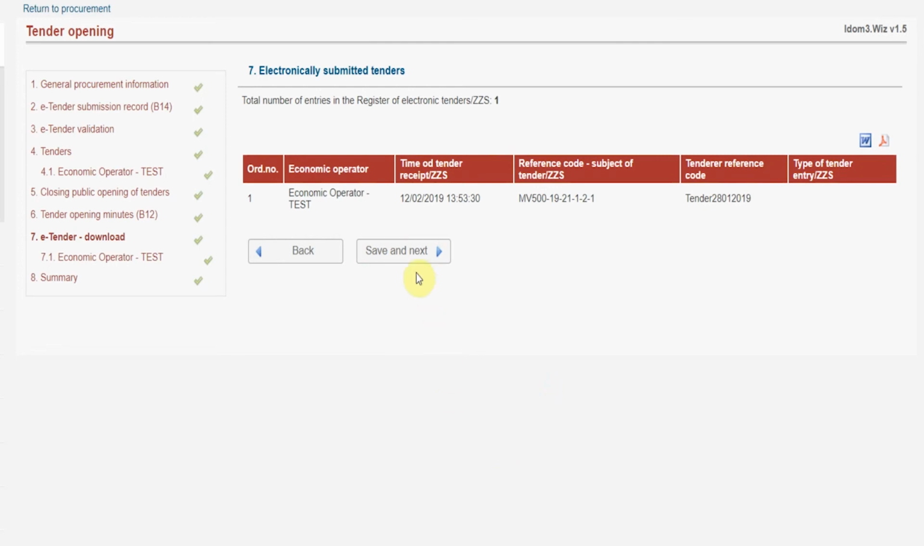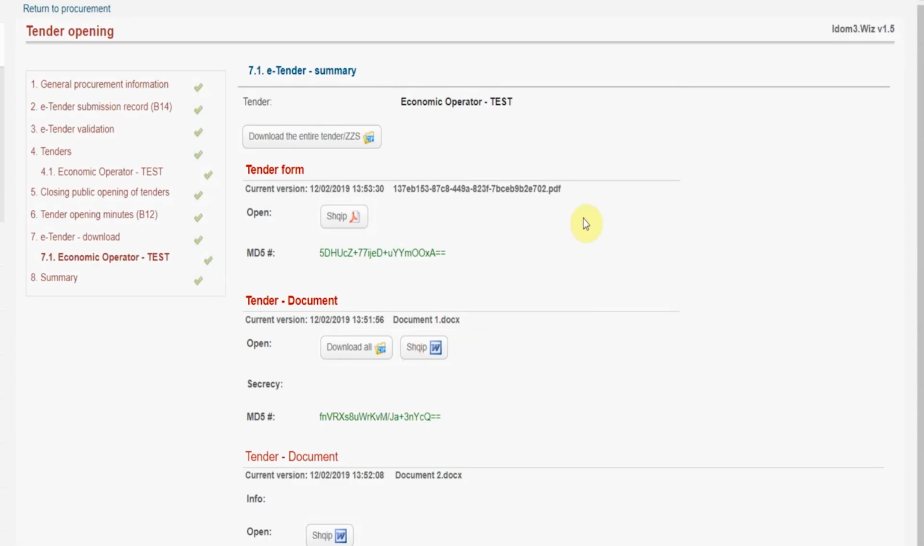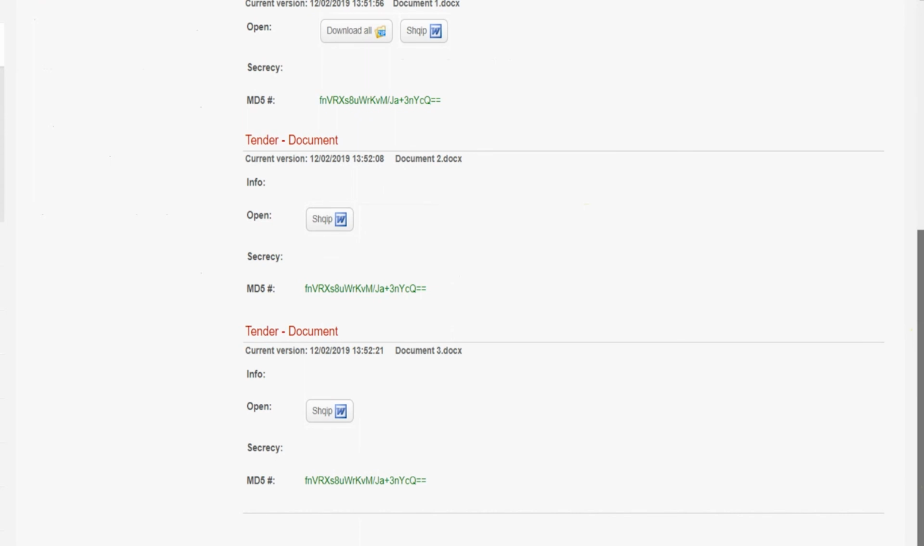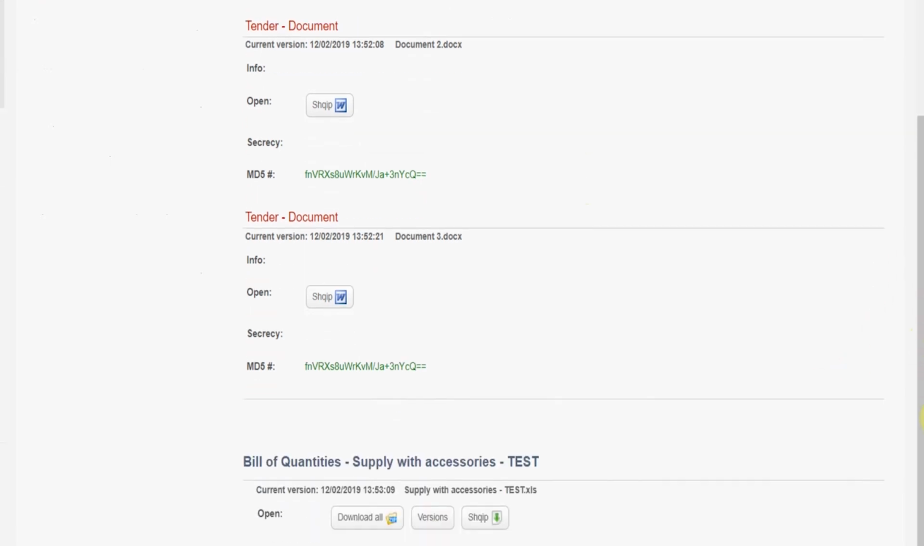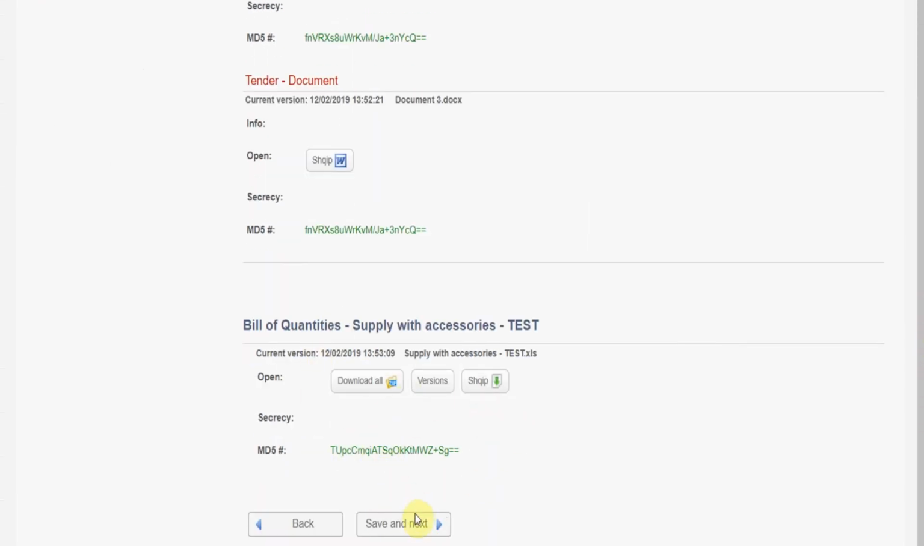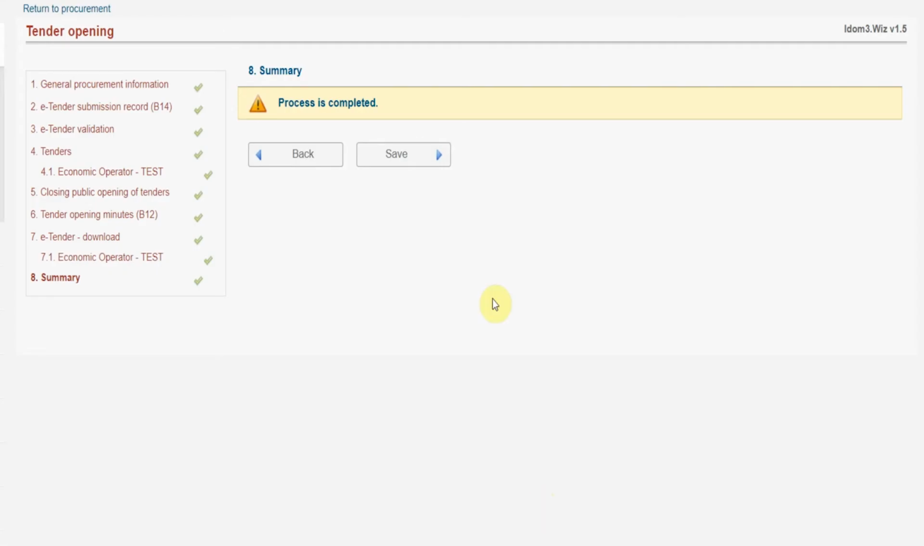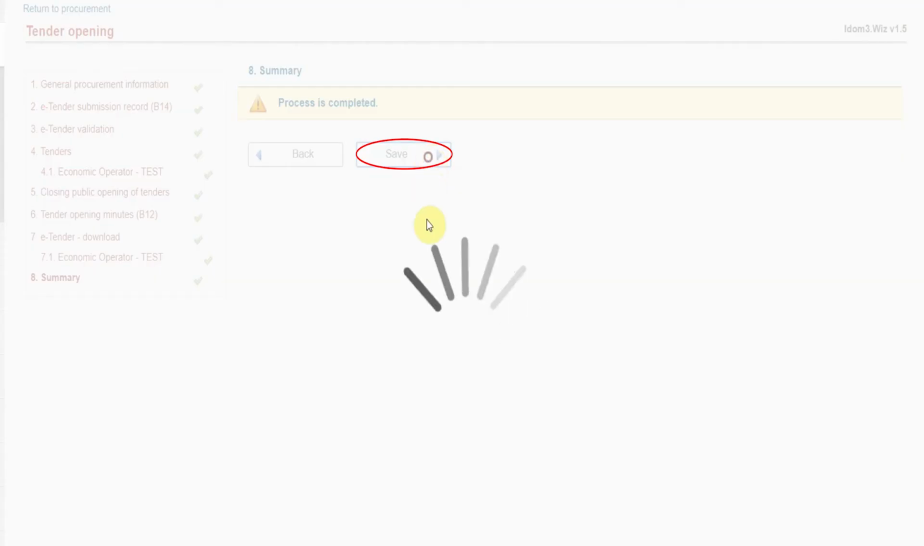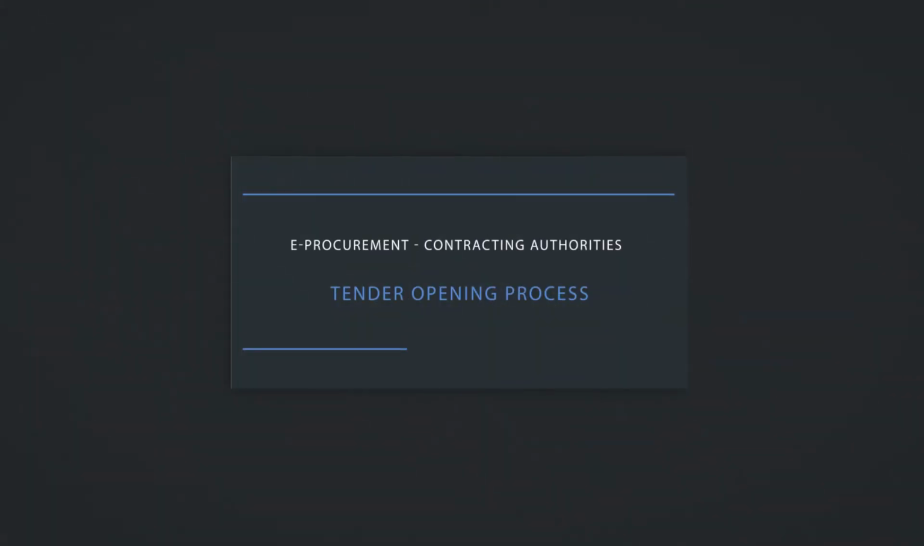Save and continue. Finally, a summary of all the documentation of the economic operator is displayed. This summary applies to all economic operators that have applied in the tender. Save and continue. In the eighth step, which is the last, the system sends a message that the tender opening process has been completed. We confirm this by pressing the Save button. With this information, we conclude the description of the tender opening procedure for the contracting authorities.